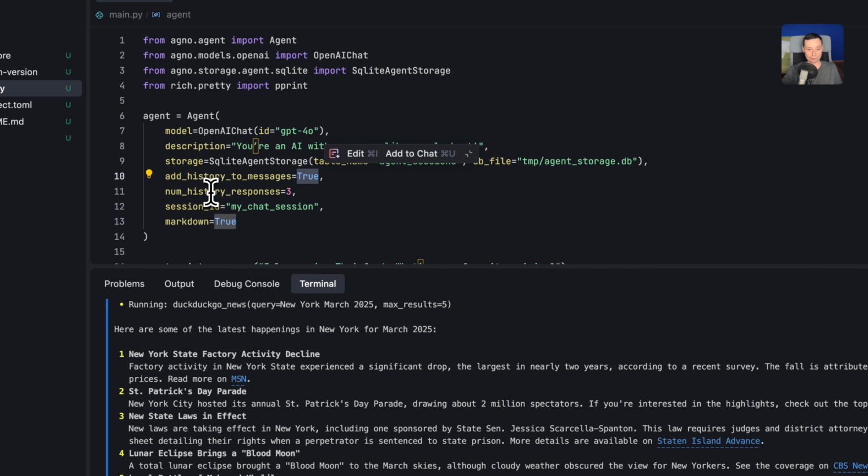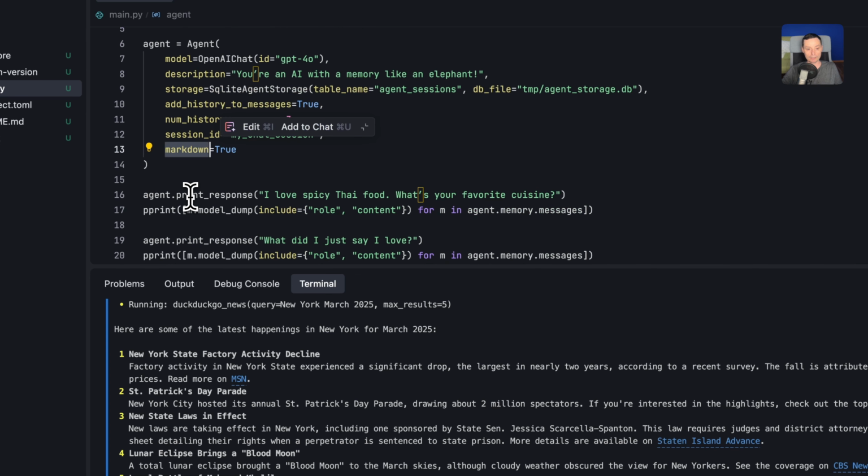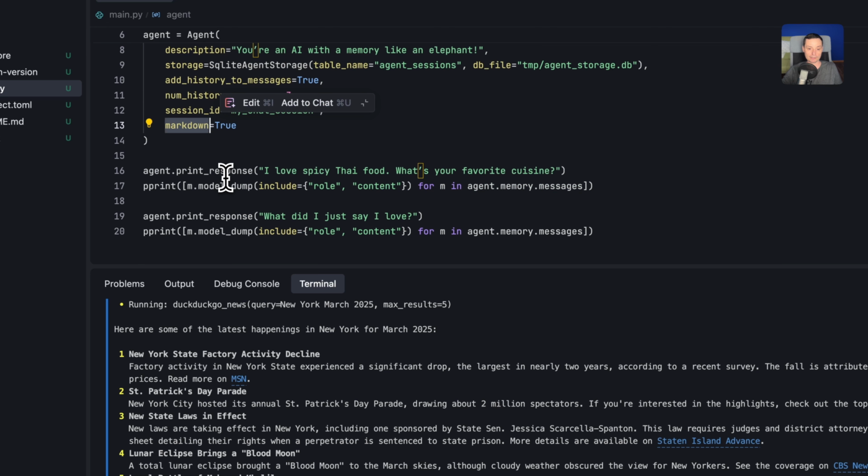You have the option to set the memory. It will remember the last 3 conversations. In here you can set whatever you want, and in here it will be a session ID. So basically it will use this session ID to know what you've discussed in the past. Again, you have the markdown set to true, and you have the print agent again in here, and I will just tell it that I love spicy Thai food, and I will ask him what is your favorite one.